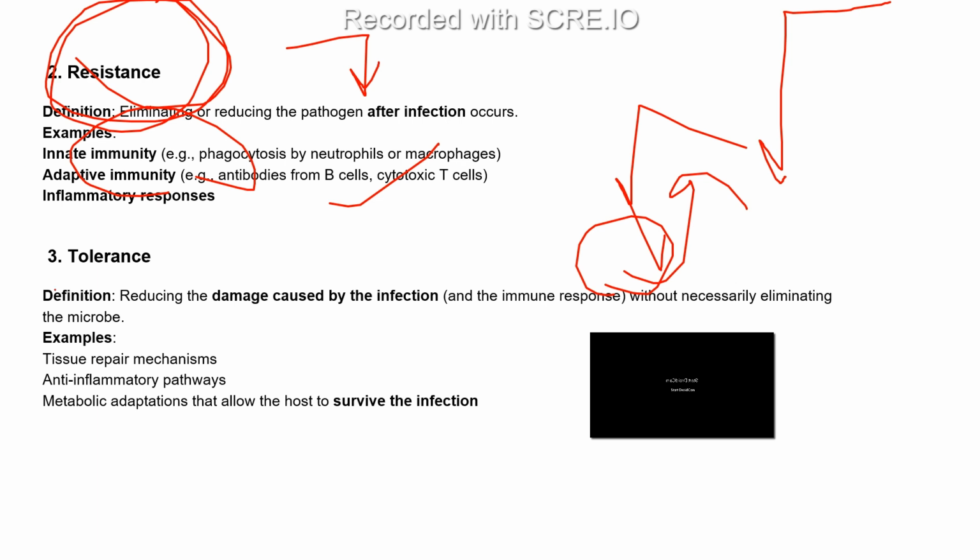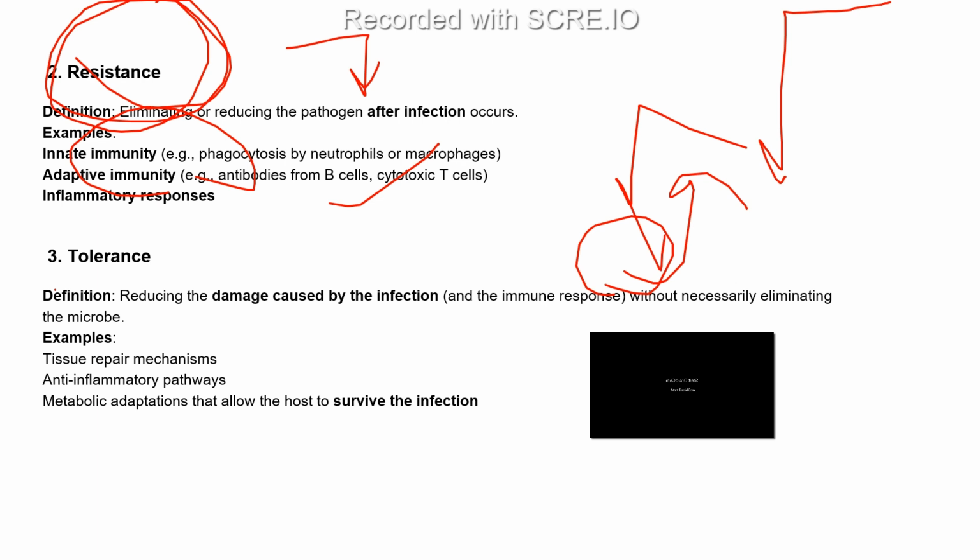Next is tolerance. Here we reduce the damage caused by the pathogen. Some worms or fungi or bacteria are trying to damage our tissue, and tolerance means we have that much tolerance that even if they cause damage, our body is defending, and within the time the repair also happens, and the consequence is that we will not see any symptoms in our body.